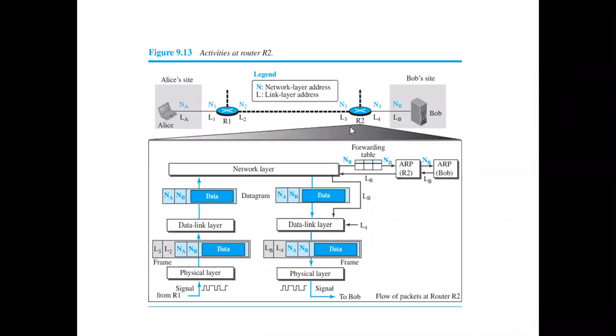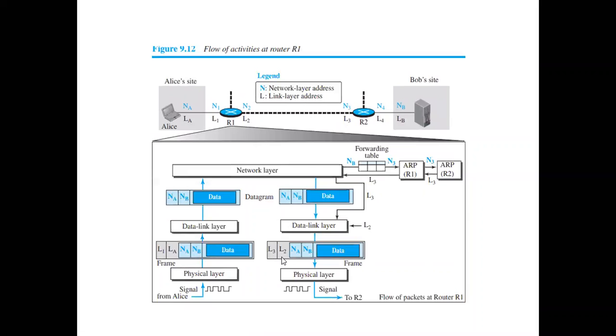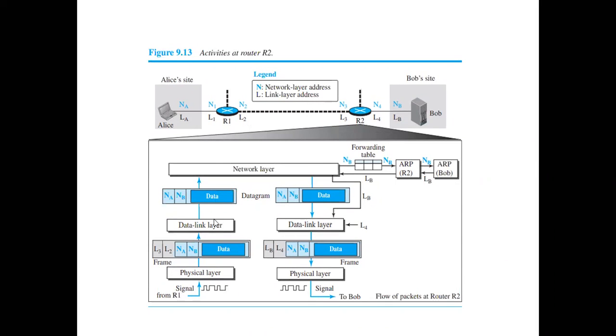The next operation at router 2 is similar to the previous one. Here you have L3 and L2. The same thing has been sent across to this router, and it will go till the network layer and check the forwarding table. In the forwarding table, the outgoing link layer address is LB, which is sent across along with the datagram. Now what is the incoming, that is, the source one? It is L4.